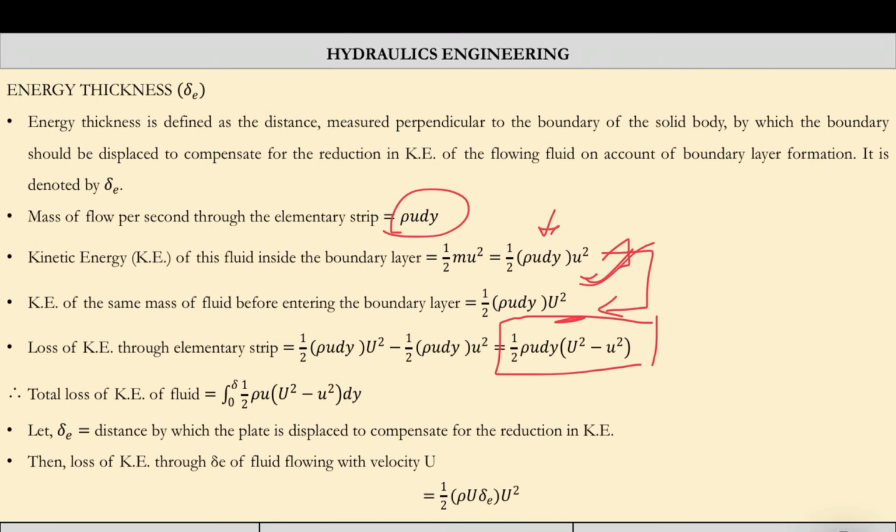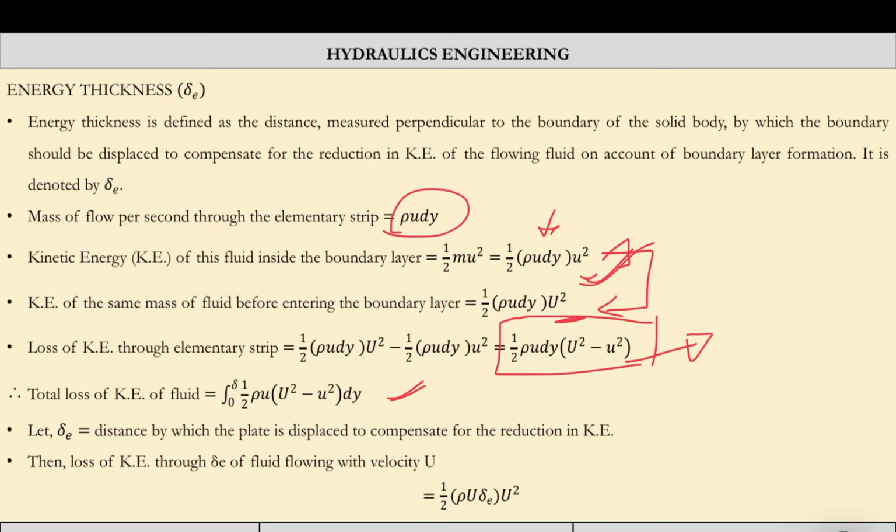So capital U is the velocity of stream flow, free flow, and small u is the velocity of that particular dy element inside the boundary layer. Now total loss will be, we have to integrate it because it is for the small strip and we want to have the value for the whole boundary layer. So we have to integrate it from 0 to delta, because delta is the thickness of the boundary layer. Up to delta only boundary layer is existing. After that all the layers are having the same velocity, so kinetic energy difference will be 0.